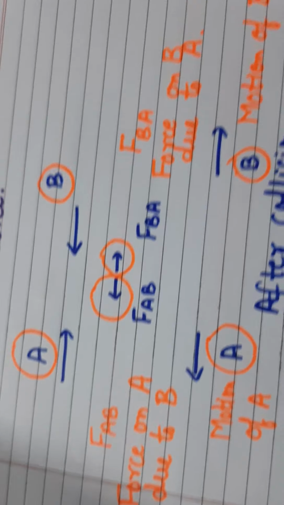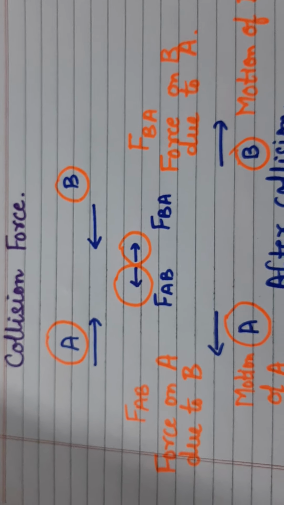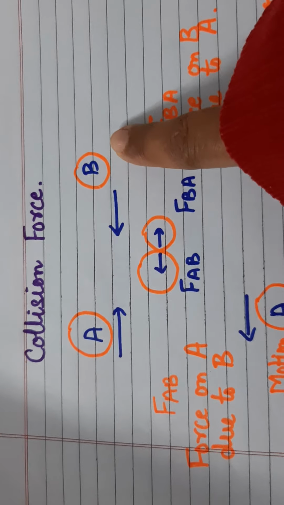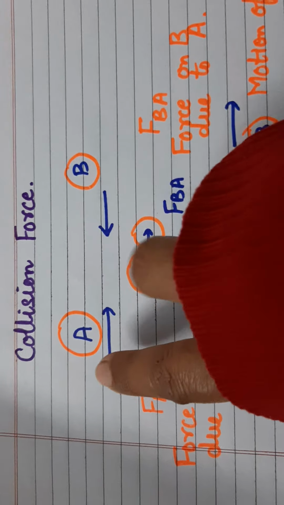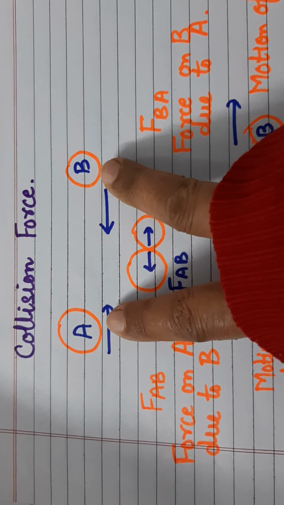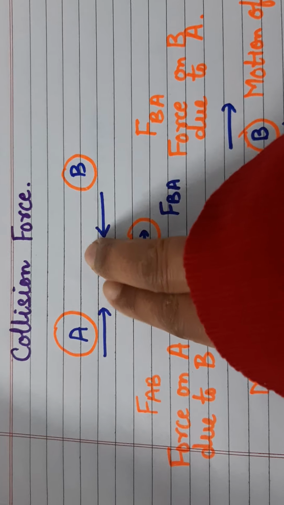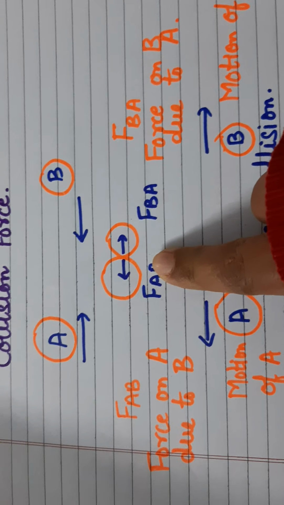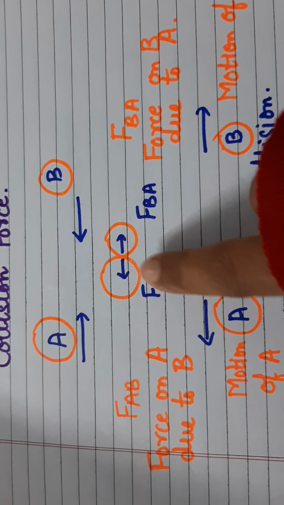Okay, children. And the last type of contact force is collision force. Here I have shown two different objects, A and B, and what am I doing? I'm going to move them in opposite directions so that when they come closer to each other, they collide with each other. You can see here I have labeled what happens after collision.